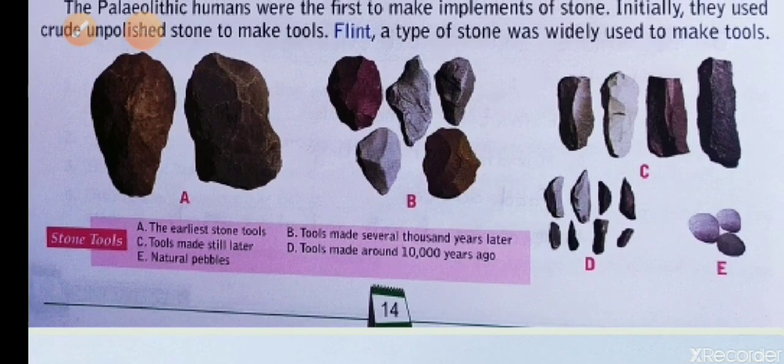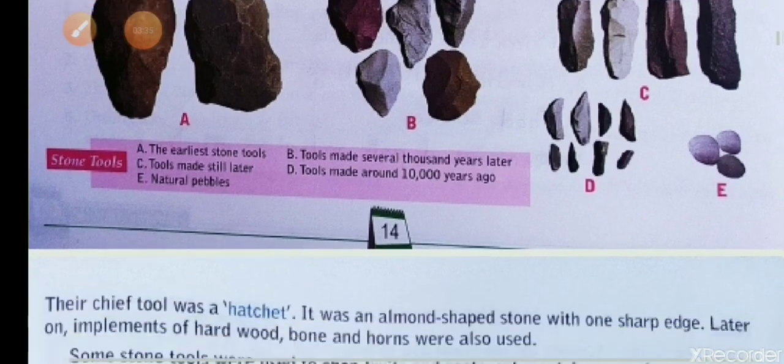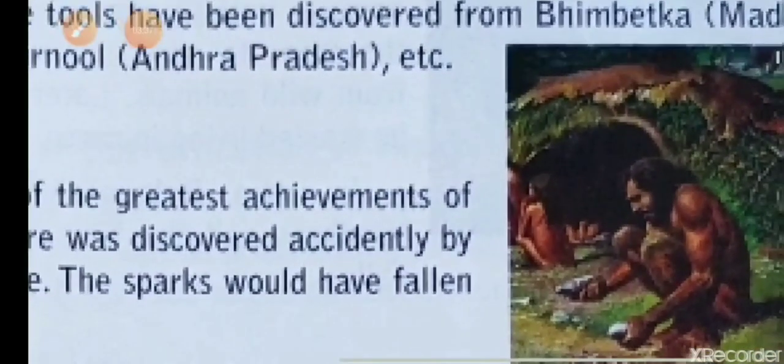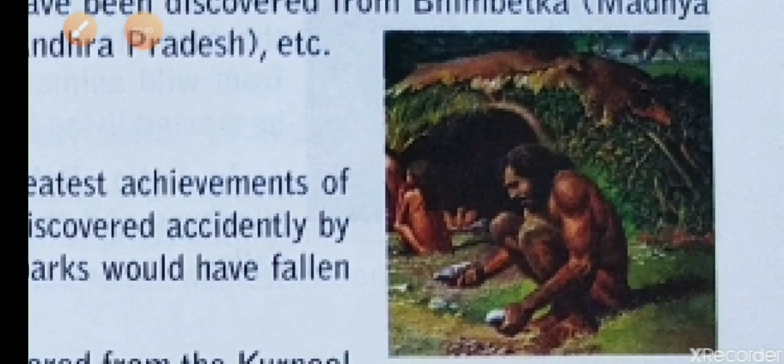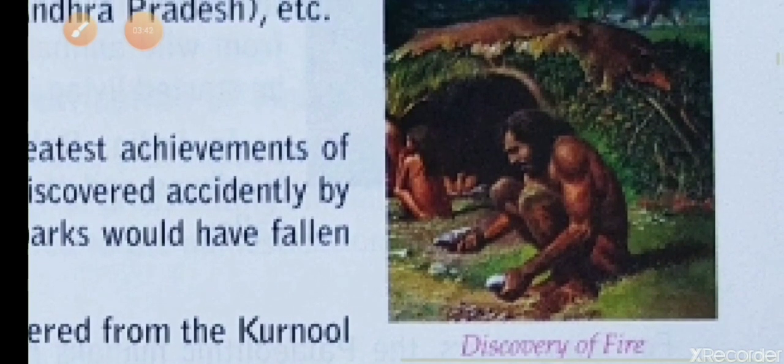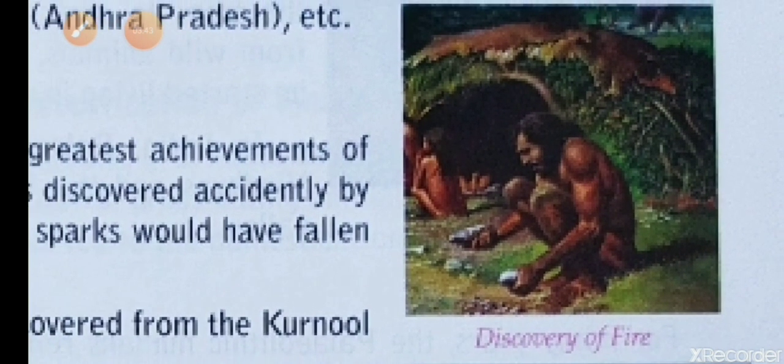And now we will learn about the discovery of fire. The discovery of fire was an important and great achievement of early humans. It is supposed that fire was discovered accidentally by the rubbing of two pieces of stone. Which stone? Flint stone.